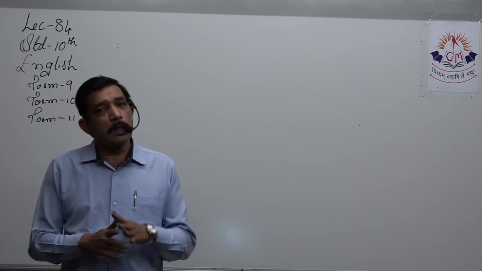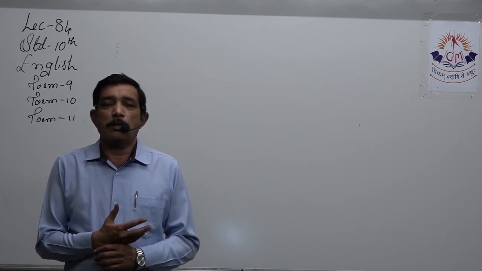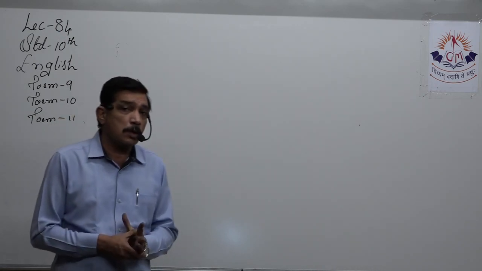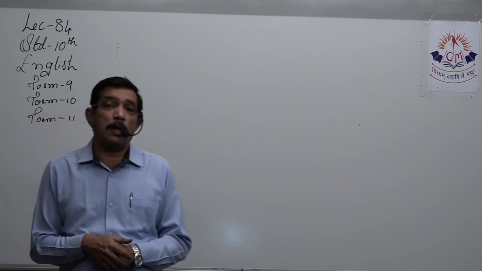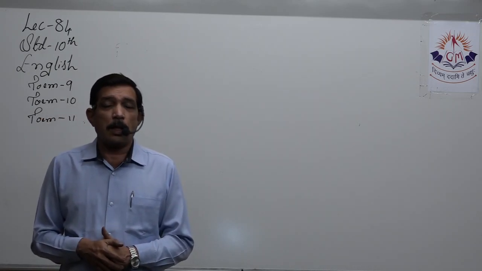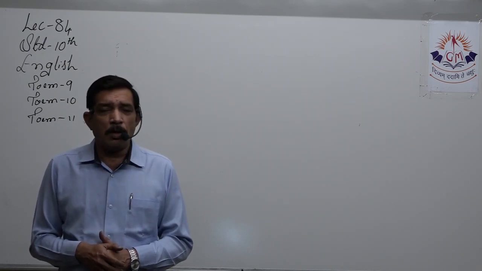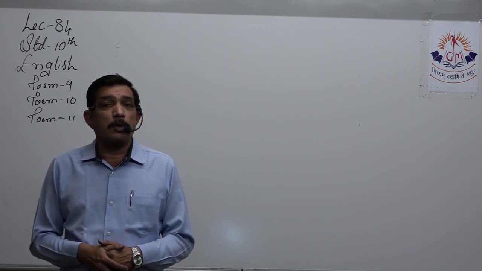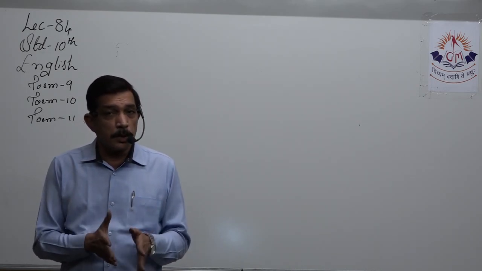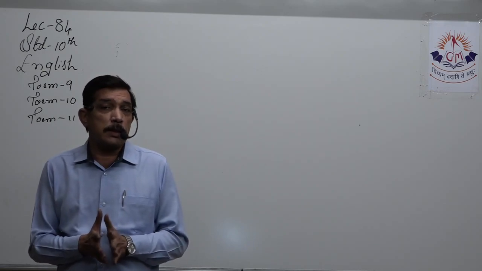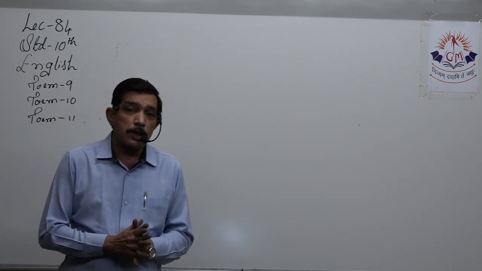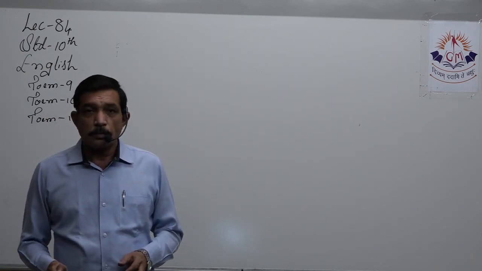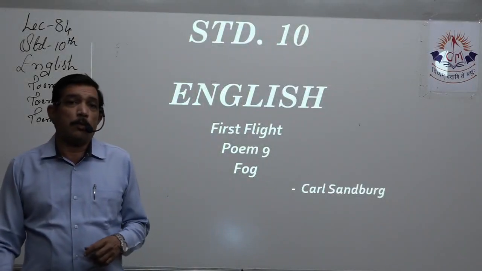So, we'll be learning all the three poems so that we are well acquainted with those poems and we know the figures of speech, etc. But especially we'll be dealing more with poem number 10, which is quite long and not that hard, but then figures of speech are a lot over there. So I hope students you are sitting with your first English material, which has the poem 9, 10 and 11, plus pencils, etc., wherever you got to mark the figures of speech. So let us first start with poem number 9.